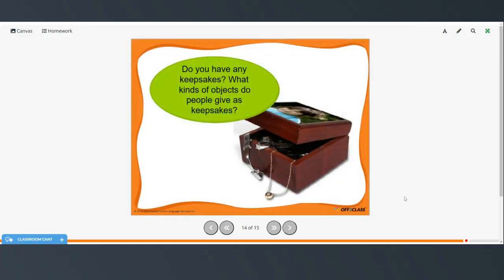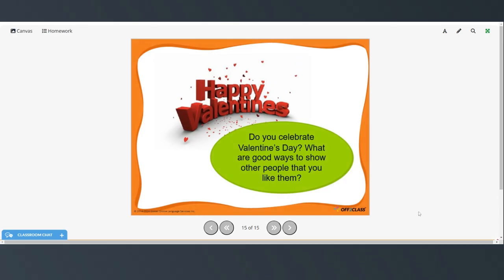And do you have any keepsakes? What kinds of objects do people give as keepsakes? And do you celebrate Valentine's Day? What are good ways to show other people that you like them?